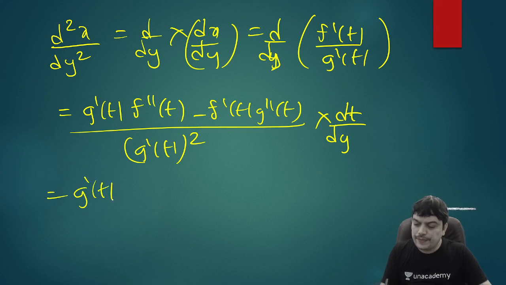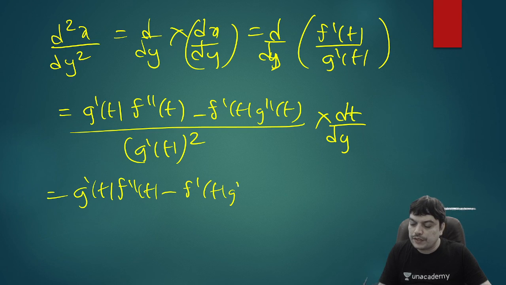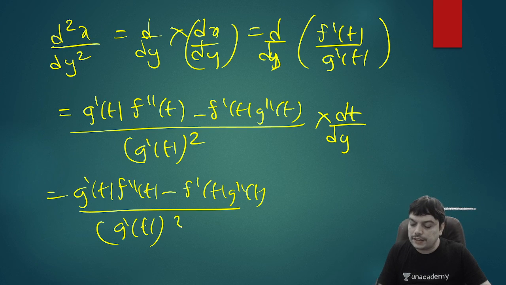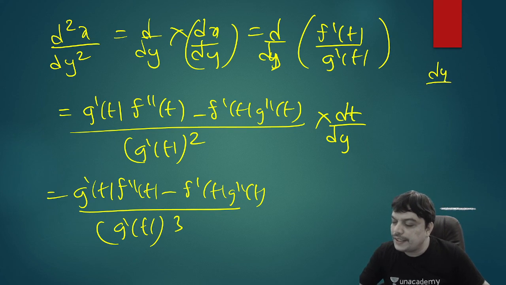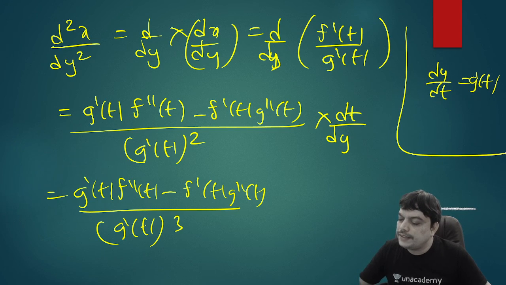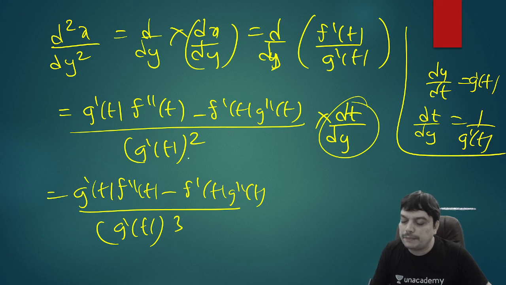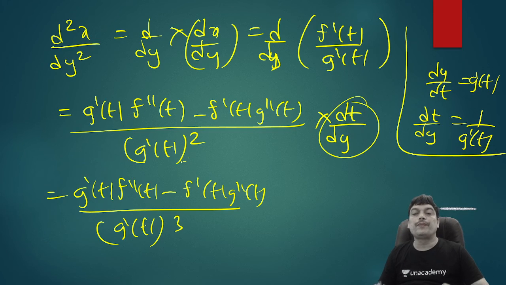So if you write it, it will give you f double dash of t g dash of t minus f dash of t g double dash of t divided by g dash of t whole cube will be the answer. This is because I can write dy by dt is g dash of t. So that means dt by dy I can replace with 1 by g dash of t. So when I write 1 by g dash of t in place of this and multiply to this, it becomes g dash of t whole cube. So this is how you perform parametric differentiation.